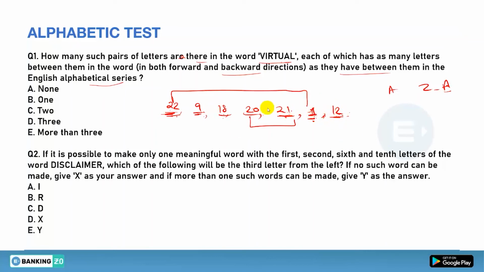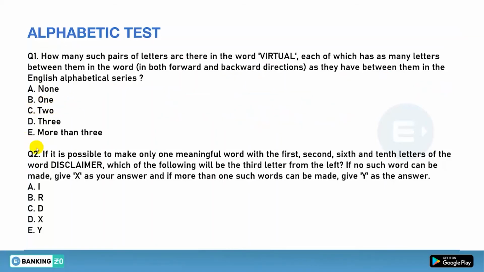So 12, 13, 14, 15, 16, 17, 18, not forming a pair. 1, 2, 3, 4, 5, not forming a pair. 20, 21, 22, 23, 24, not forming a pair. 20, 21, 22, 23, not forming a pair. 18, 19, 20, 9, 8. So only 2 pairs are there. So option C will be the right answer. That's it. Clear or not?